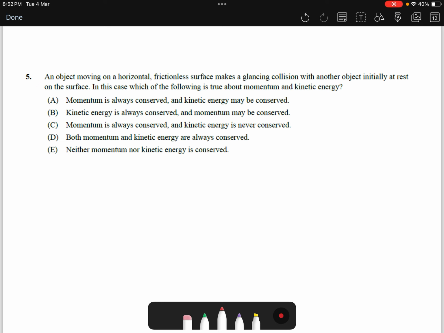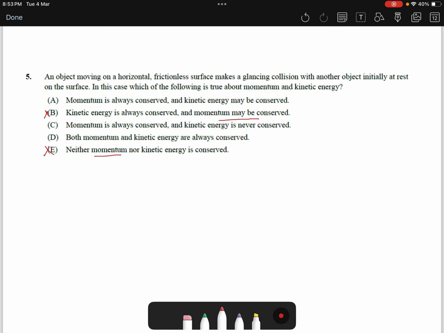Of course, after any collision, the momentum is conserved. So we can cancel any option that says momentum is not conserved. Also, this one will be cancelled because it says momentum may be conserved, which is not true. Momentum is always conserved. This is the right thing. So now we are stuck with A, C, or D.